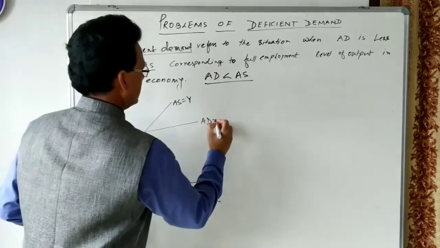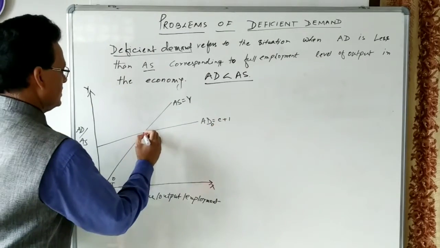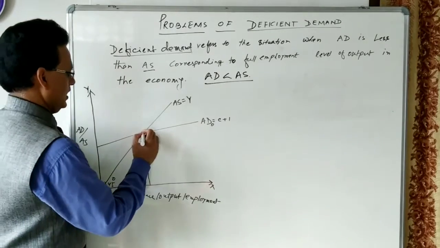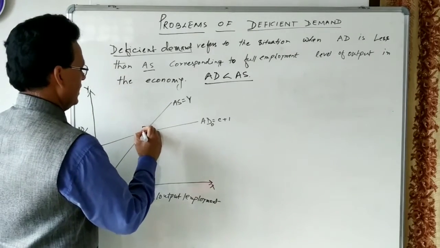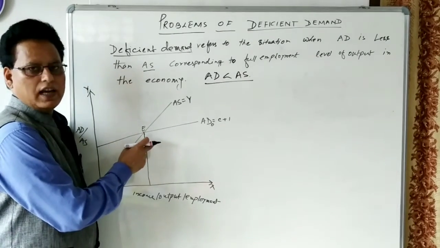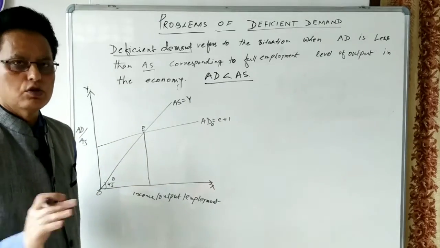So aggregate demand is equal to C plus I. This aggregate demand and aggregate supply both intersect at this point, and this point is the equilibrium point where aggregate demand and aggregate supply are equal. This E is known as full employment equilibrium.